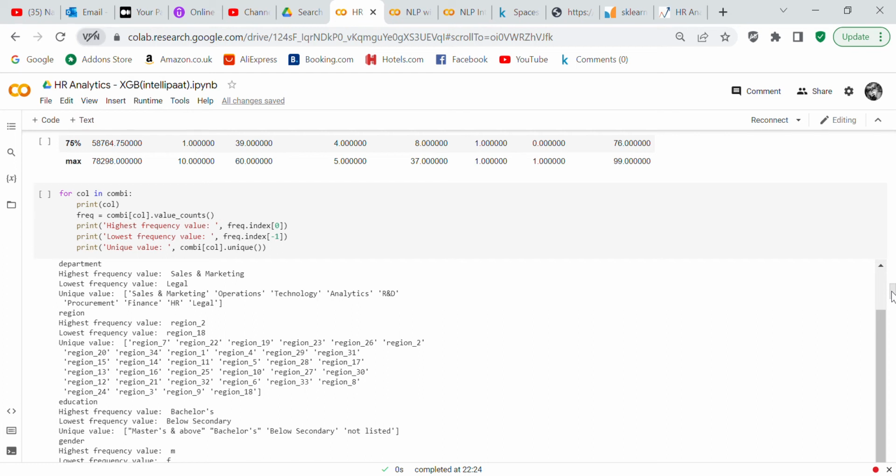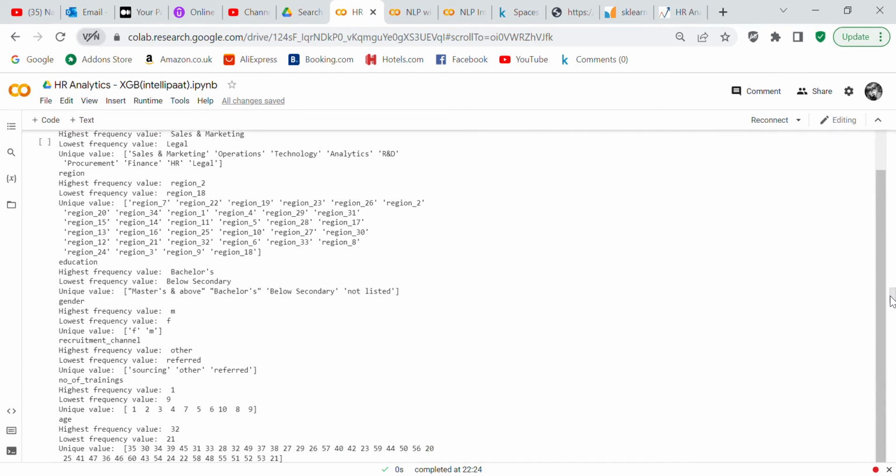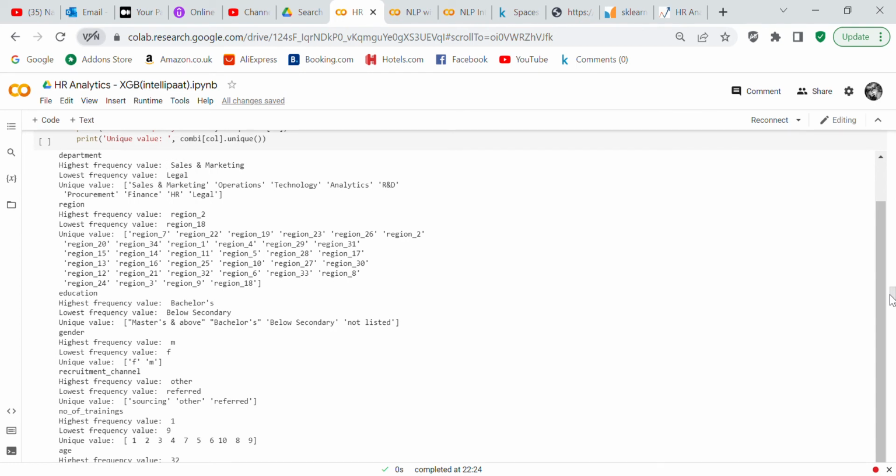And the unique values they give you are sales and marketing, operations, technology, analytics, R&D, procurement, finance, HR, and legal. And then it goes through each column and gives you all of that information. So if you wanted to know what each column had, then that will tell you all of the unique values.